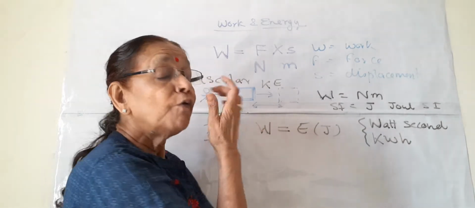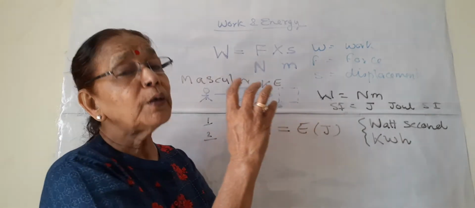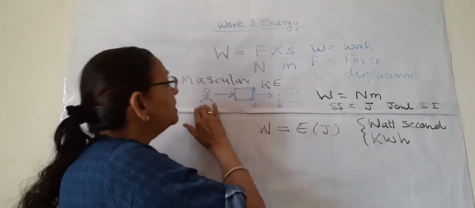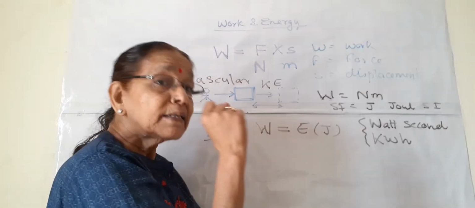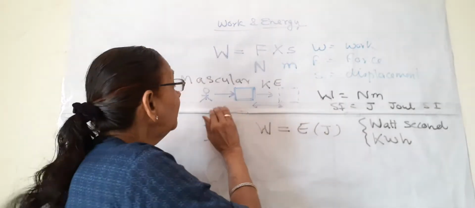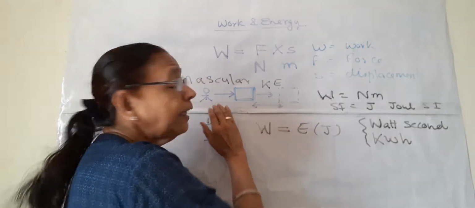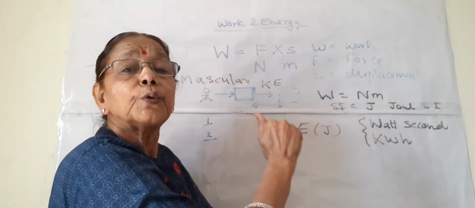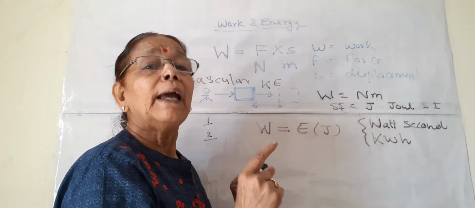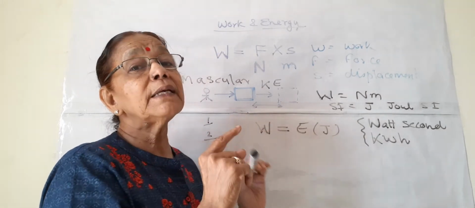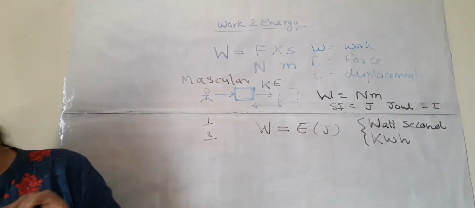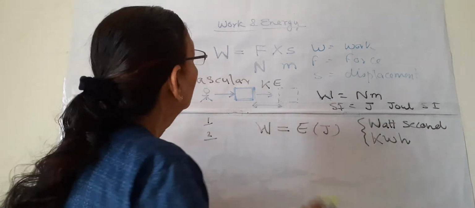This is one thing. One more thing is there. It is not always the case that this person is giving energy to the object. Sometimes it only facilitates the transformation of energy, in no way giving or taking energy. We will see that example, and the example of this is gravitational force. We will see it when I go further. So this is about work.